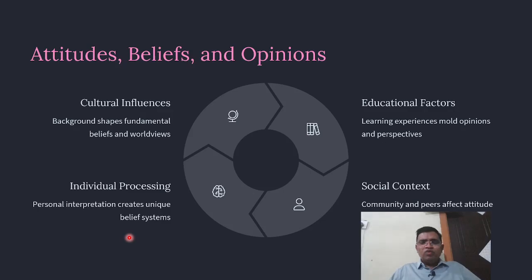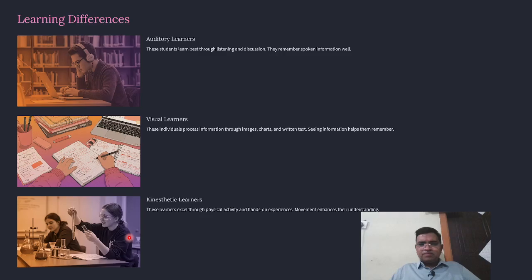So with whom you are staying, in which community you are staying, and with which peers and colleagues also affects our attitude formation. So attitudes, beliefs and opinions are shaped by cultural differences, educational factors, individual processing, and social context. Then learning differences. Different people learn in different ways: auditory learners, visual learners, kinesthetic learners.